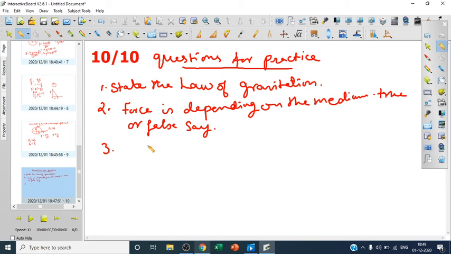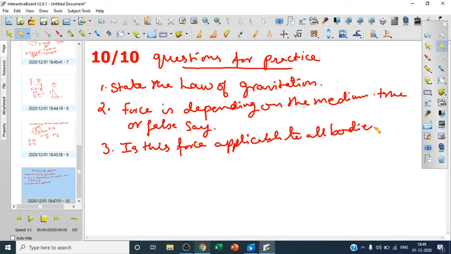Is this gravitational force applicable to all bodies in the universe?